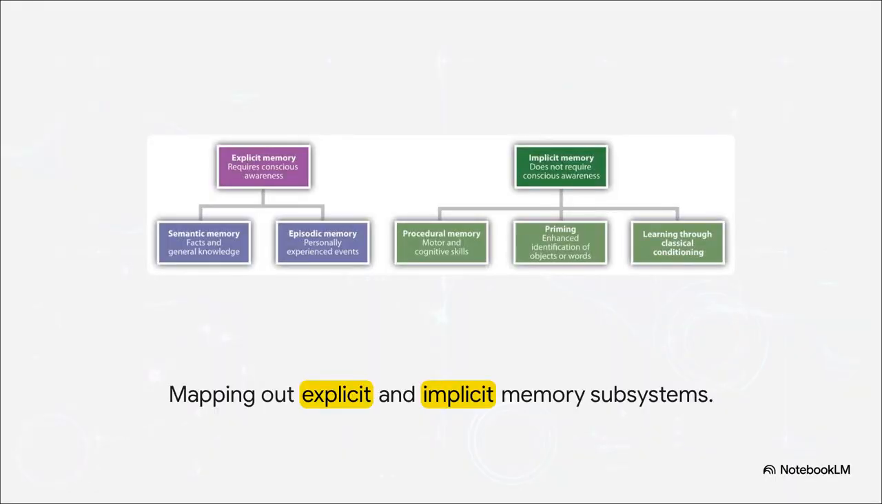Let's walk through these branches a bit. Under explicit memory, we've got semantic memory, which is your database of facts and general knowledge. And then we have episodic memory, which stores your personally experienced events, basically the episodes of your life. Now, looking over at implicit memory, we find procedural memory, which handles your motor and cognitive skills. Think riding a bike. There's also priming, where recent experiences enhance how you identify objects or words. And finally, learning through classical conditioning, like associating a specific sound with an action. The crazy part, all of this implicit stuff just runs automatically.